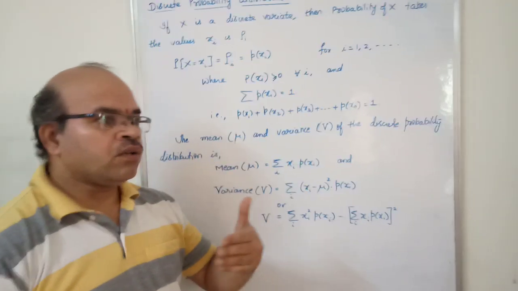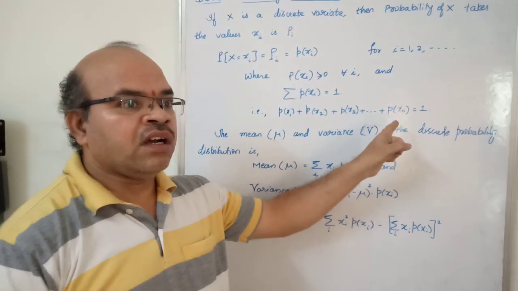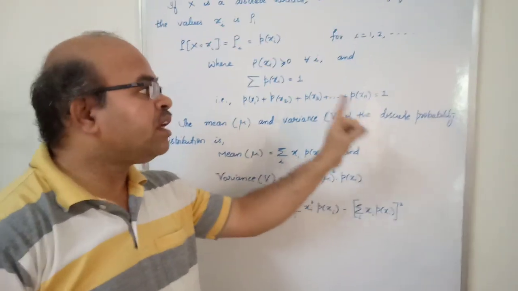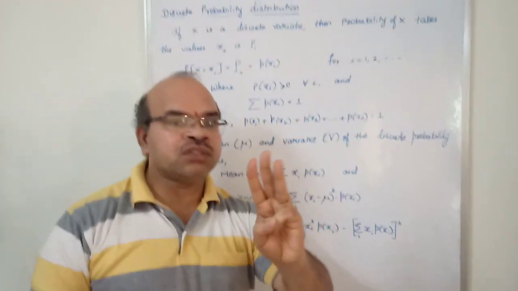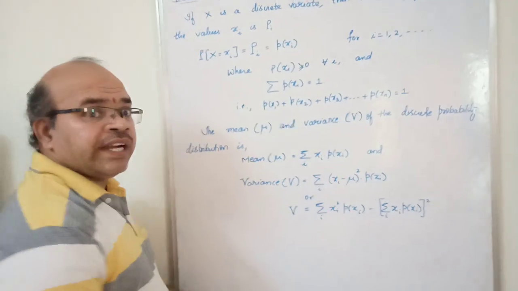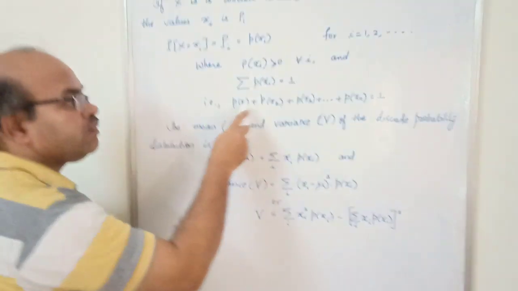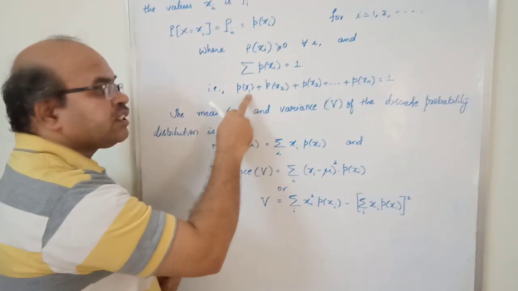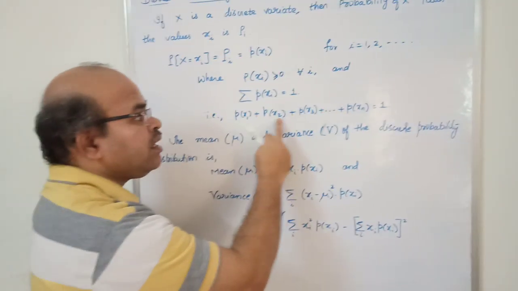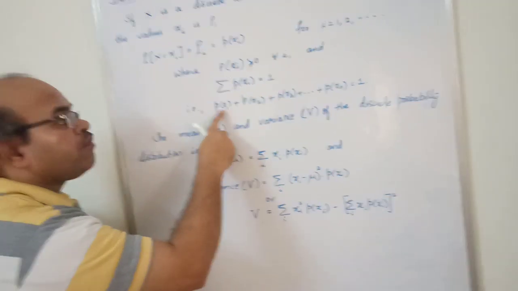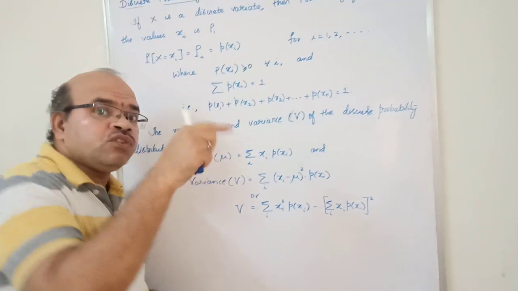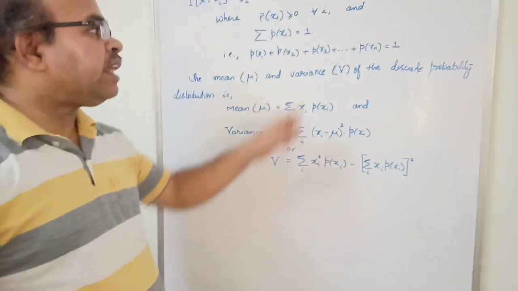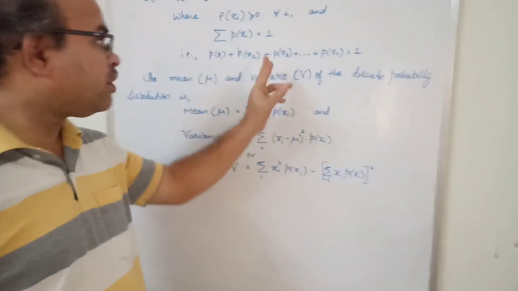You might have seen the range of x in the previous example. I had written the range of x as 2, 1, 0. There are three values in the range, so we will get 3 probabilities, p of x1, p of x2 and p of x3. x1 will be 2, x2 will be 1 and x3 will be 0. So p of 2 plus p of 1 plus p of 0. If you add the probabilities of those x values, then their sum should be equal to 1. That's the meaning of this.